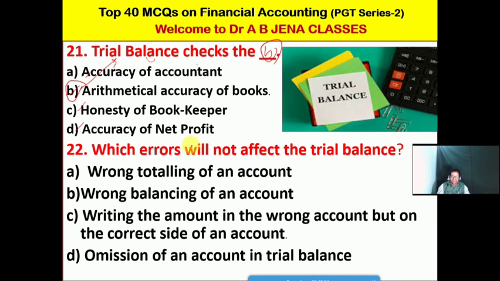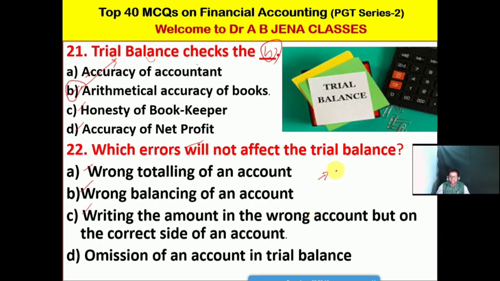So next one, error, meaning friends, that is the mistake. Which errors will not affect the trial balance? Option A, wrong totaling of an account. B, it's wrong balancing of an account. C, it's writing the amount in the wrong account but on the correct side of the account.